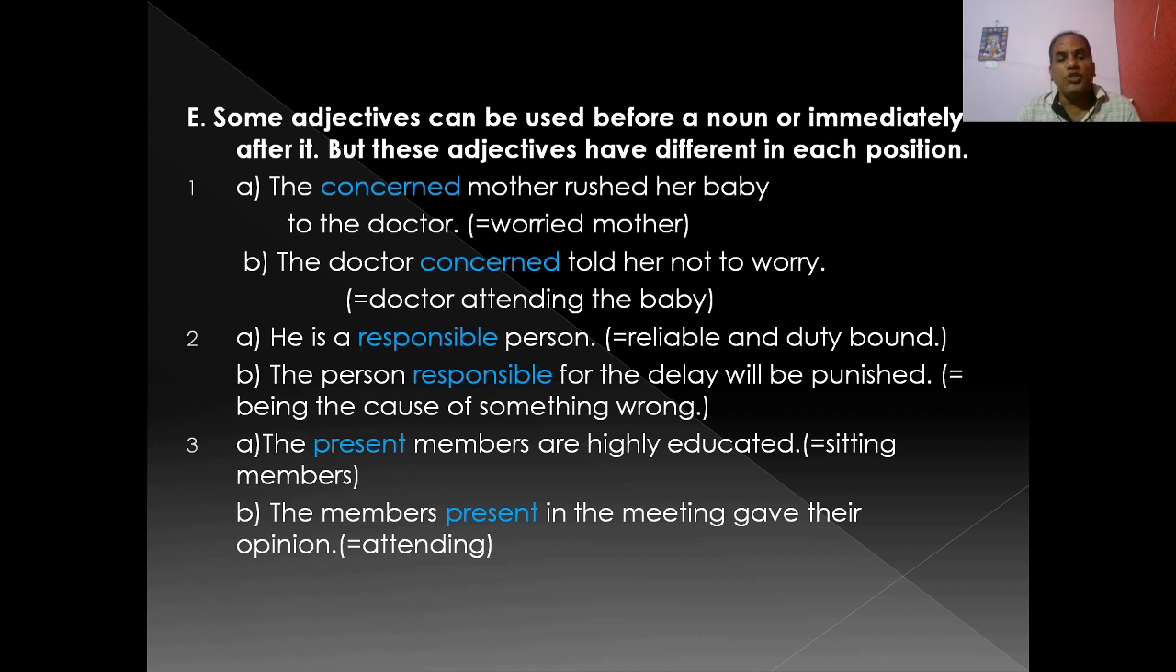Take the other example. He is a responsible person. Here responsible is attributive use, and the meaning is reliable and duty-bound. The person responsible for the delay will be punished. Here responsible means being the cause of something wrong.